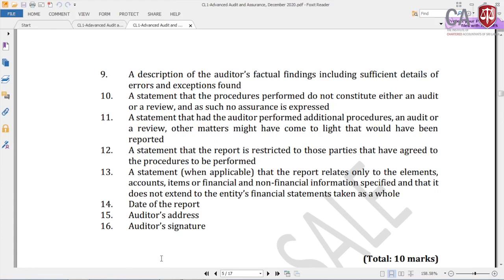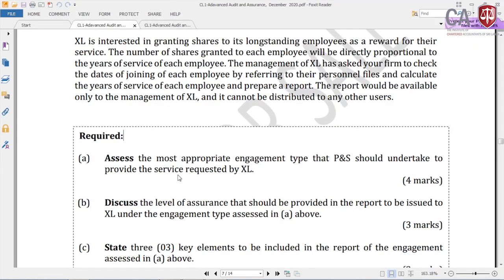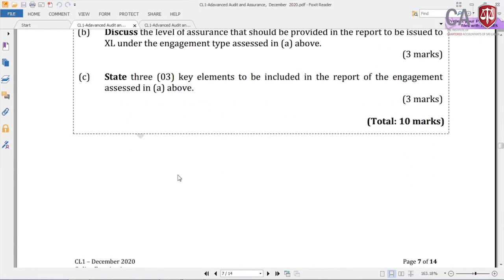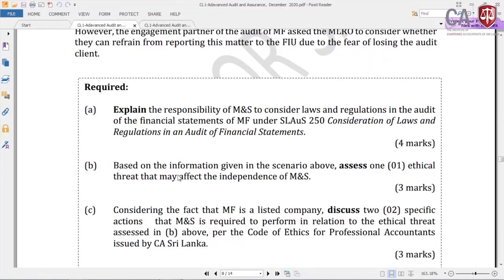Right, so now we will quickly discuss the next question. The next question will be question number 3. Question number 3 is from the Code of Ethics as well as SLSA 250. First look at the required section. The required section explains the responsibility of MNS to consider laws and regulations in the audit of the financial statements of MF under SLSA 250, consideration of laws and regulations in an audit of financial statements, for 4 marks. It's basically a theoretical question. Action verb is explain. Number of marks, 4 marks, highlight that.